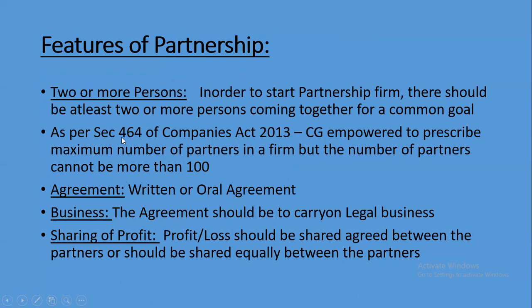As per Section 464 of the Companies Act 2013, the maximum number of persons cannot be more than 100. The agreement may be oral or written. The business should be a legal business. Profit should be shared equally if the partnership deed is silent.